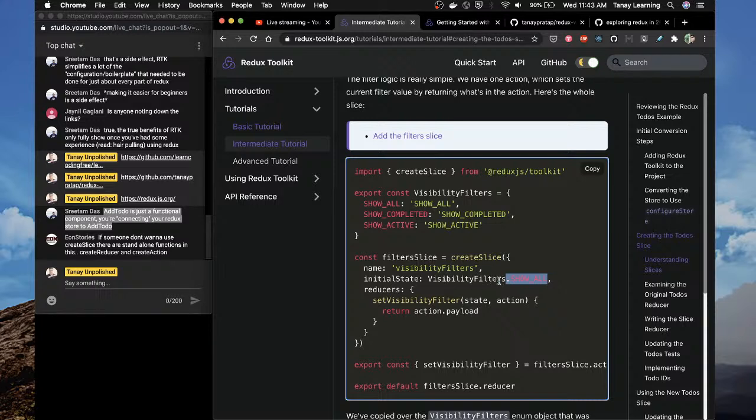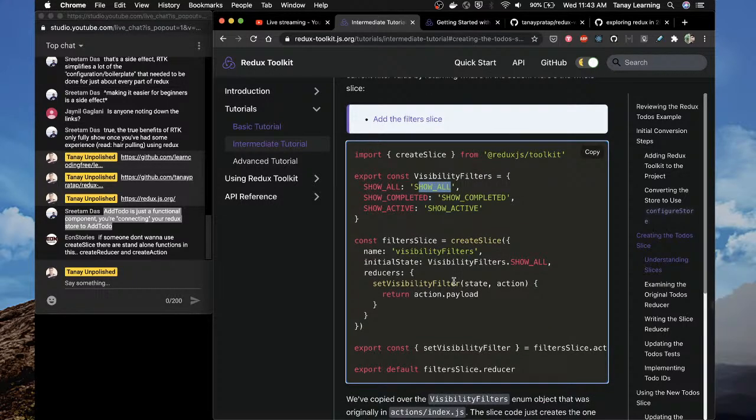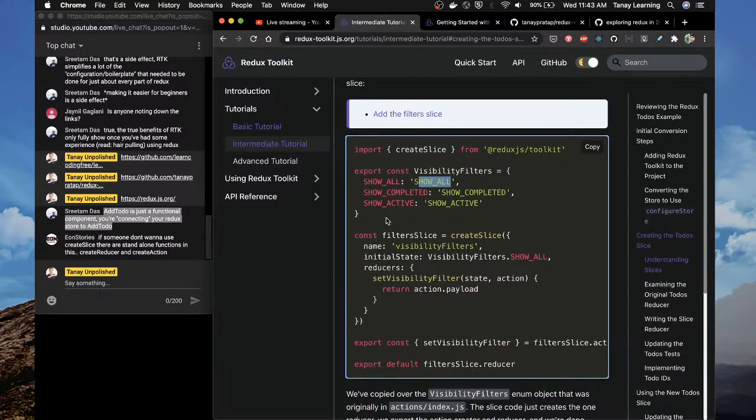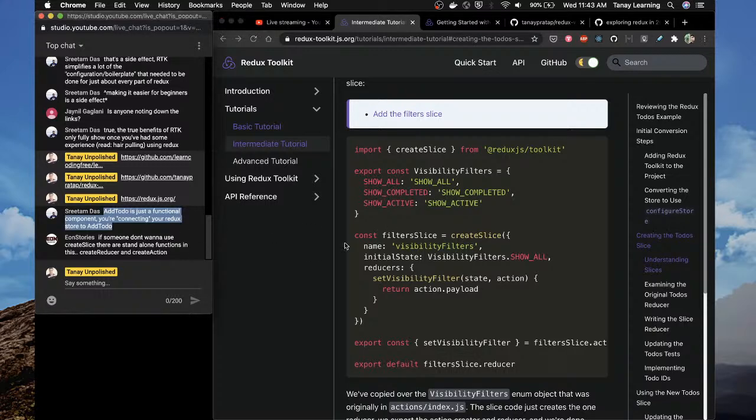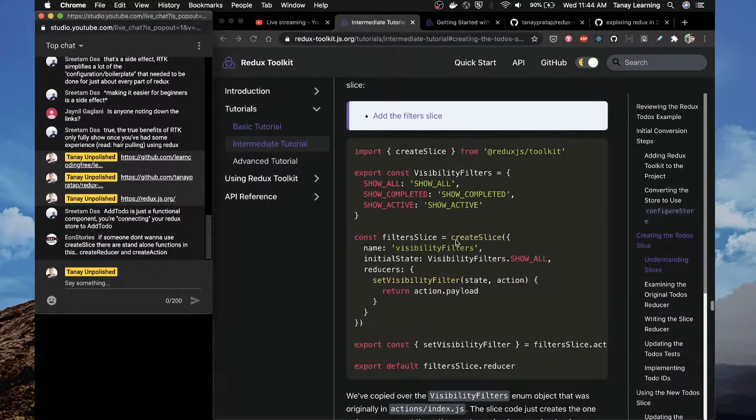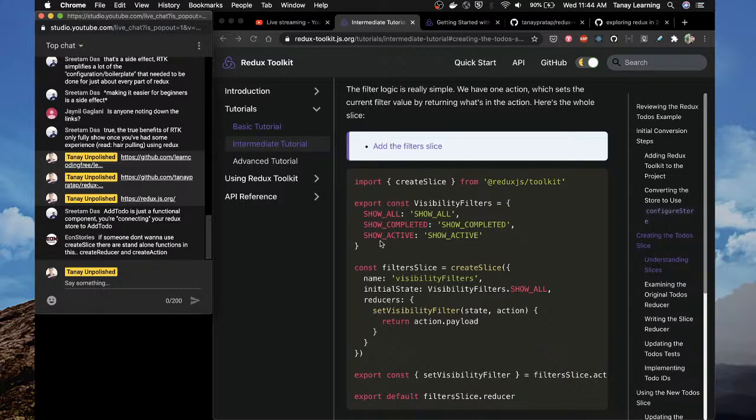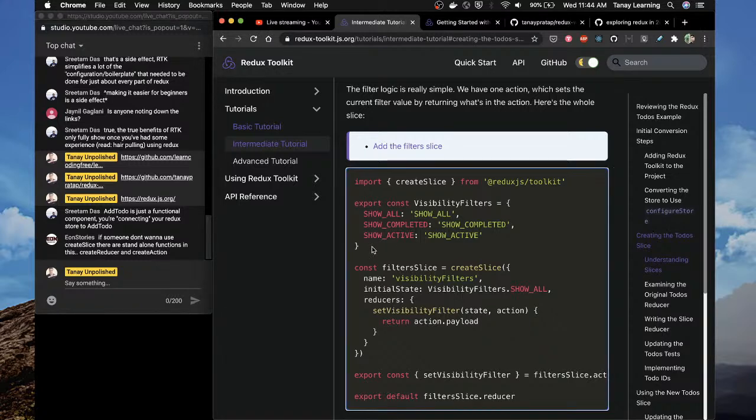Suppose if you're doing just show all and if you change it in one place, it will be a problem in other places. So that's why people love Redux, and it's good for beginners also, because it tries to enforce these best practices when you're writing code. So you take these practices a long way. But you see how many things you have to learn. Like you have to do the create slice, map dispatch, connect, const, pure functions.